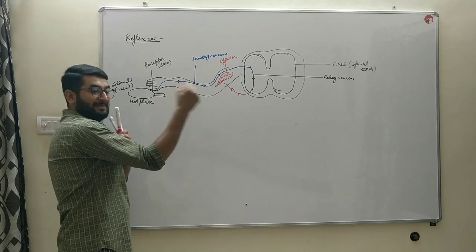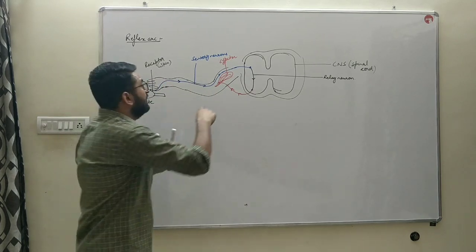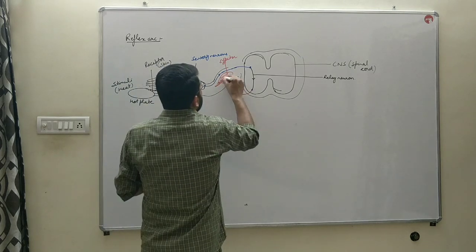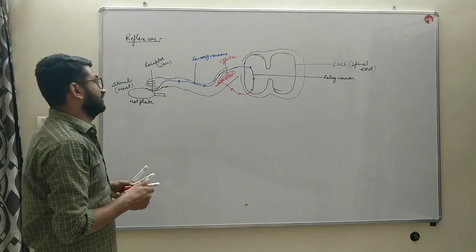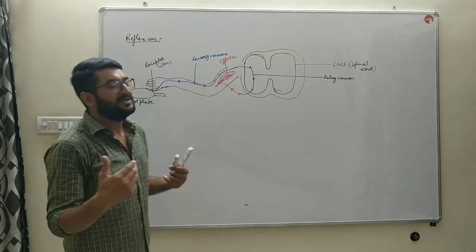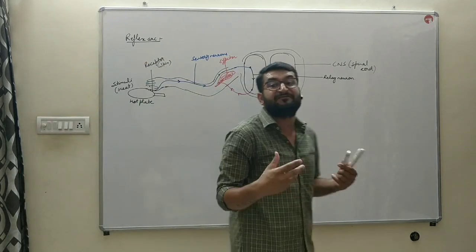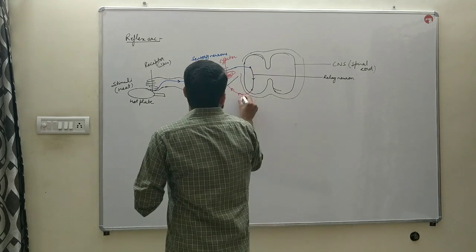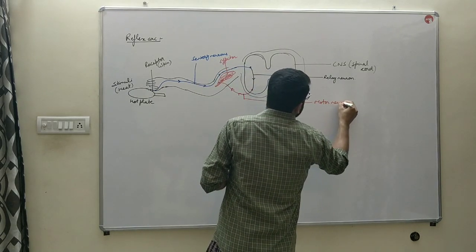So when we are pulling it back, this muscle contracts. So this bicep muscle is the effector in this case, which gives the response. What is the response? Pulling back of our hand. So this is the example of reflex arc. This is the diagram which represents reflex arc. These neurons are known as motor neurons.